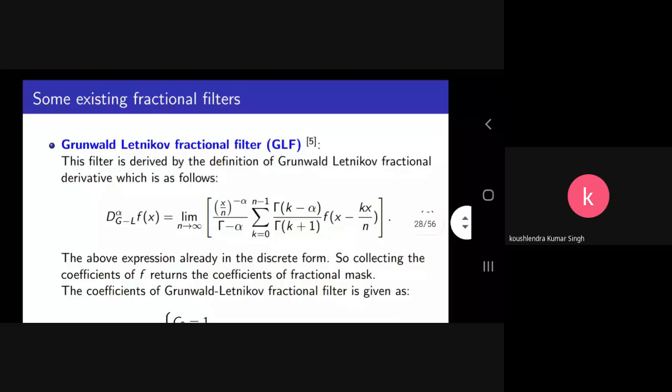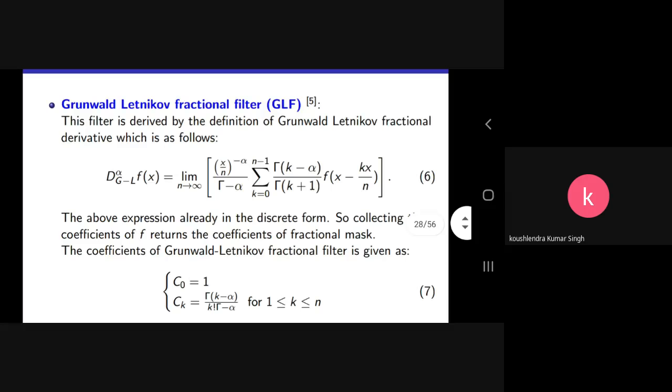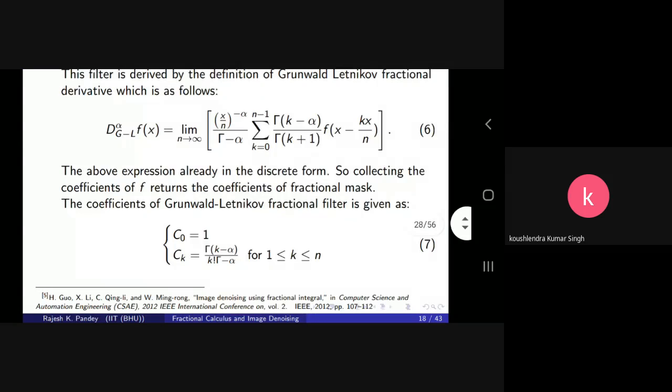Next, another filter is the Grunwald-Letnikov fractional filter. It is based on the Grunwald-Letnikov fractional derivative, and the discretized version of this derivative already exists, so we don't need to discretize it. We can already find the coefficients, like C0 is equal to 1 and Ck is given by equation 7. This is the whole reference, and more details can be found in reference number 5.